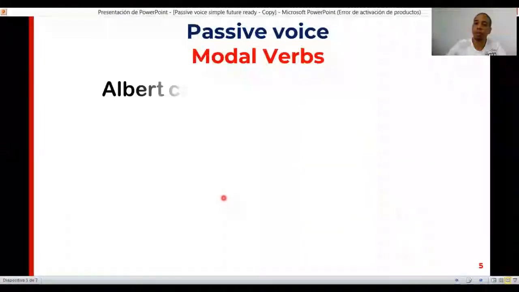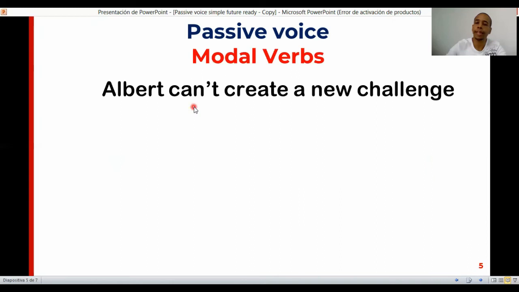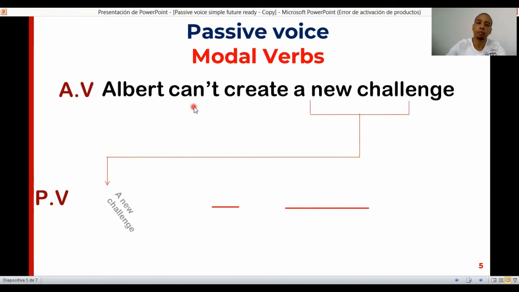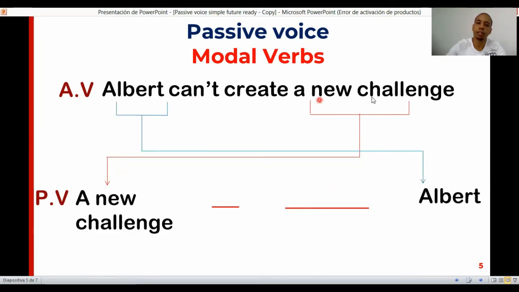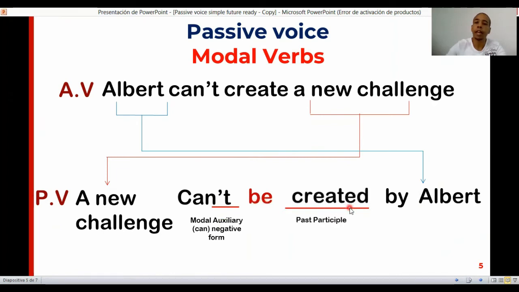Let's see the negative form. For the negative form, we work with can't. As you can see previously, you just have to repeat the process. So the object is your new subject, your subject is your new object. And the modal auxiliary in negative form, in this case, is can't. Just repeat the modal auxiliary negative form, can't. Be, which is going to be there always, like I told you, and created, because this is a regular verb.